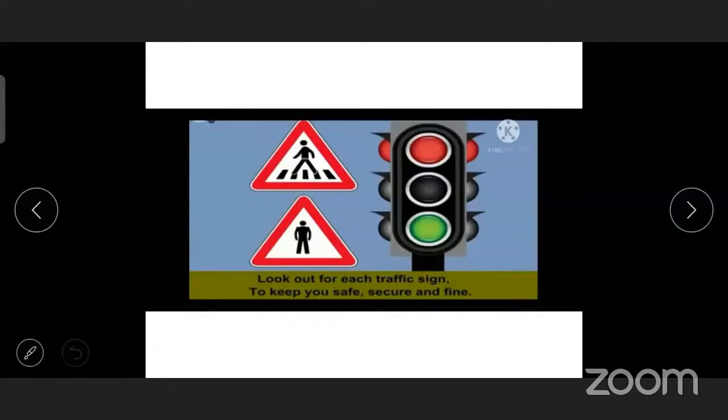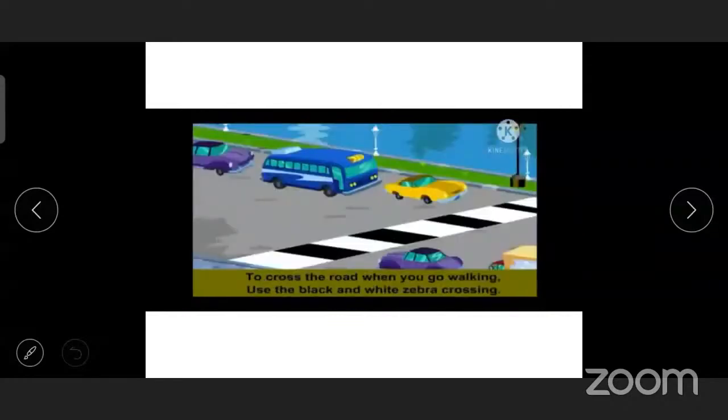When you're crossing the road, when you're walking on the road, you have to see here and there. That means you have to look right and left, then cross the road. While crossing the road, you have to use the zebra crossing. To cross the road when you go walking, use the black and white zebra crossing.